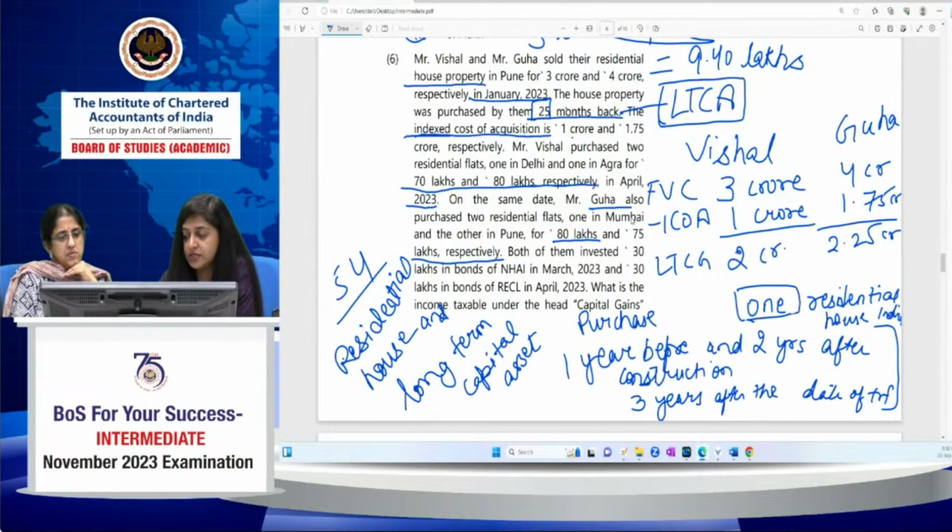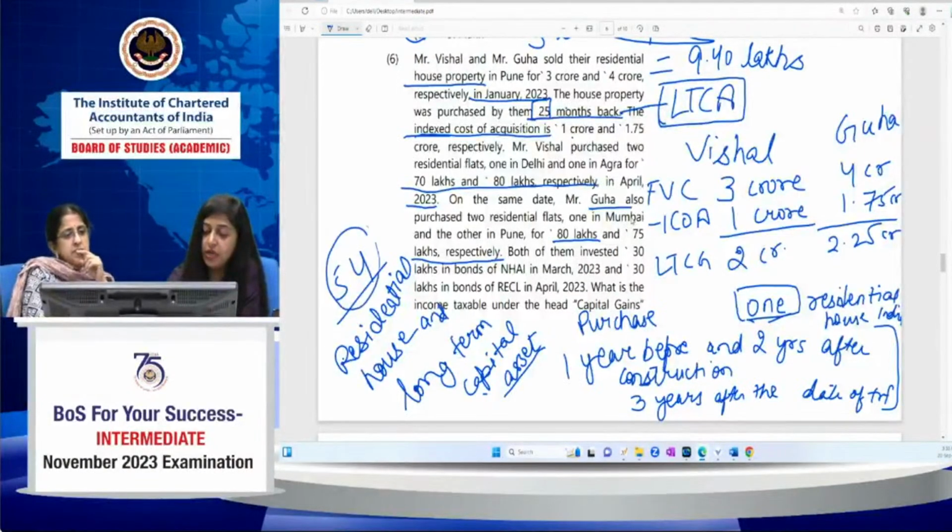But there is a proviso that if the capital gain arising from the transfer of the residential house, which is a long-term capital asset, is not exceeding 2 crore, then he has an option to claim the benefit of section 54 in respect of two residential house properties, which was originally for one residential house property.